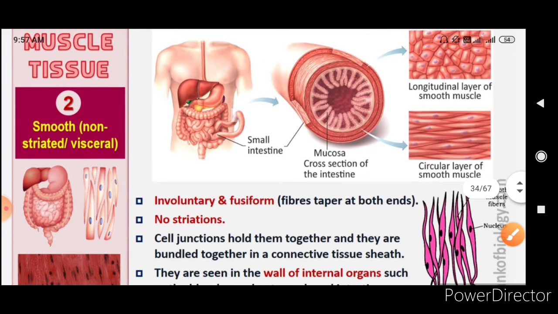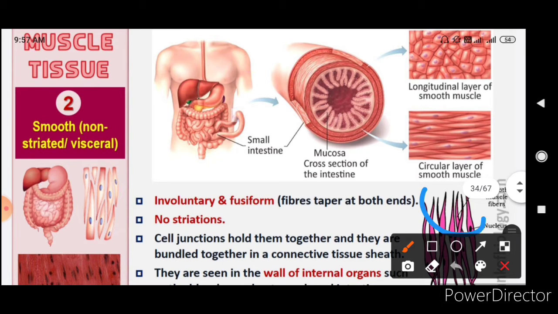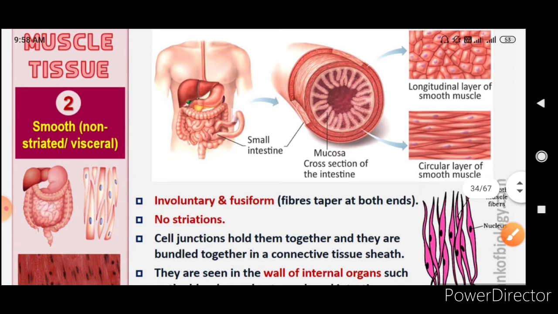Now we come to the smooth or non-striated muscles. These are also called visceral muscles. They are involuntary in function, not under our control, and fusiform, that is the fibers taper at both ends. Here you can see that the fibers have tapering ends on both sides, spindle shaped, and they have no striation, that is no dark band and light band will be seen.